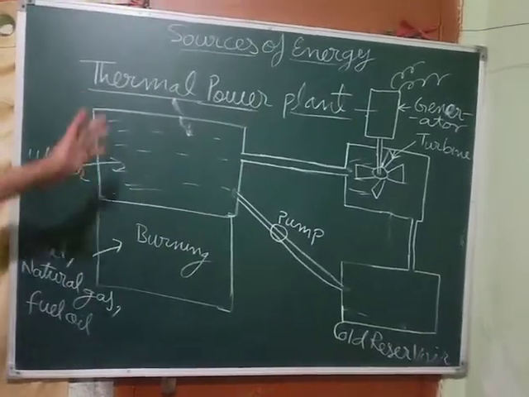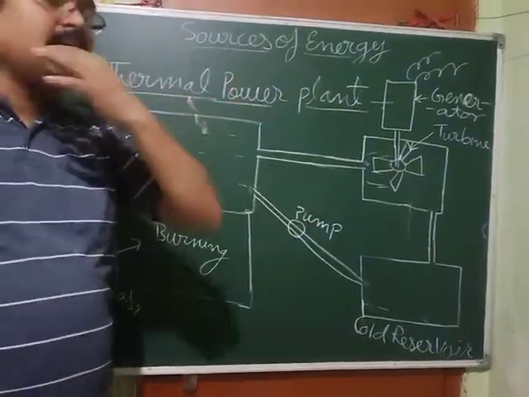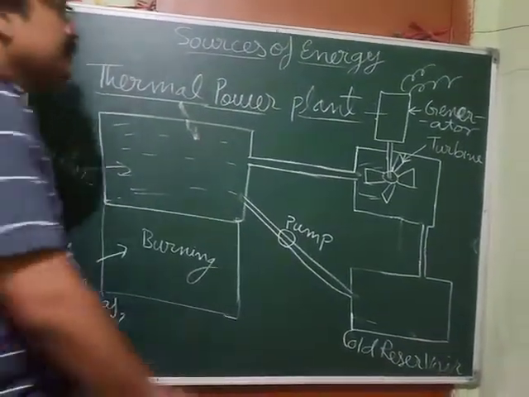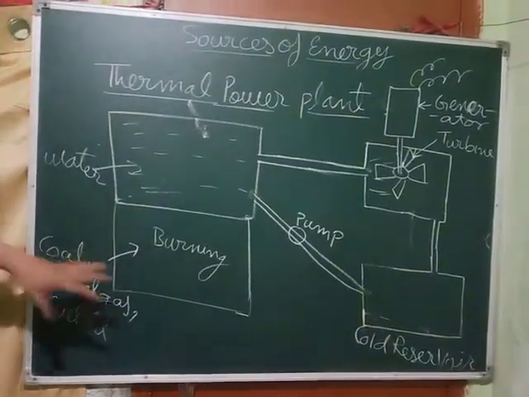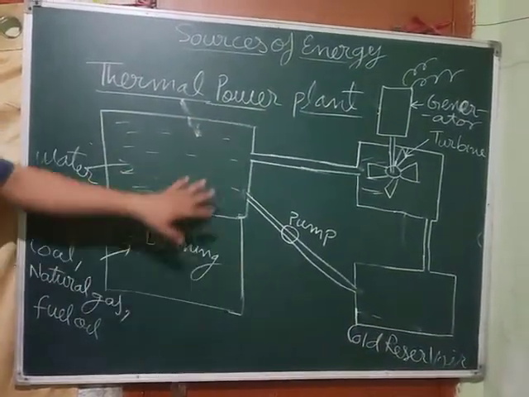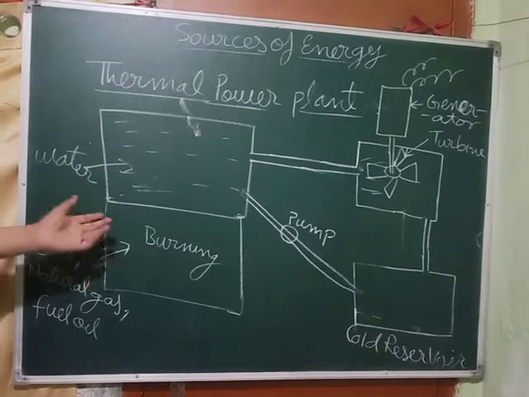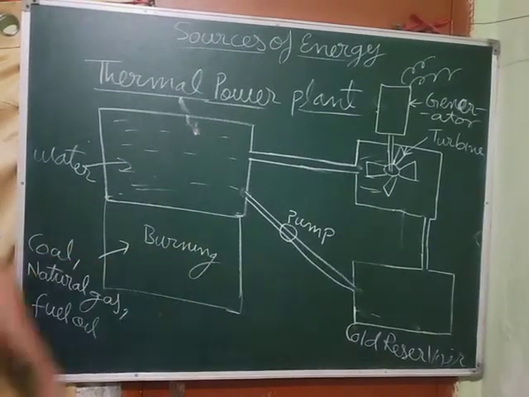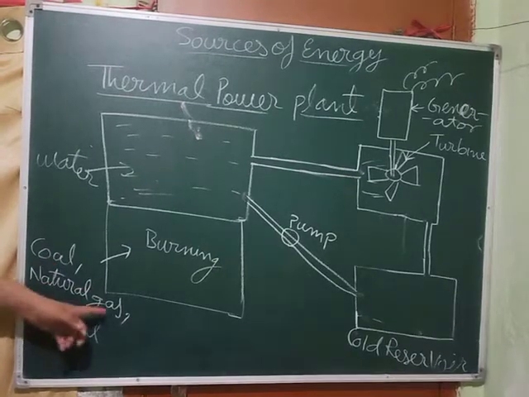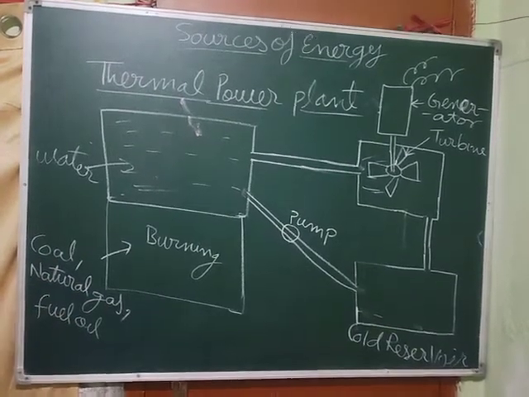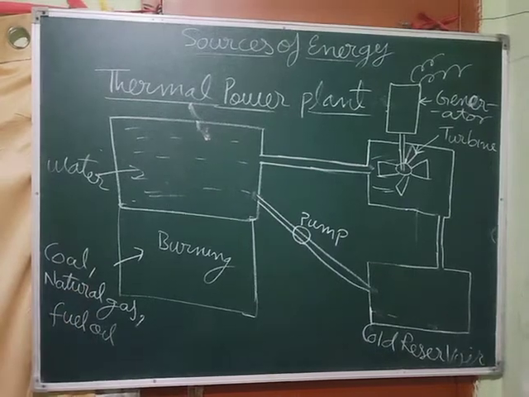Our next topic is thermal power plant. I've drawn a diagram for you, just see, this is the boiler part. What is there in the boiler part? First this is there, where the burning takes place. What is burnt here? Coal or natural gas or fuel oil, either of them.